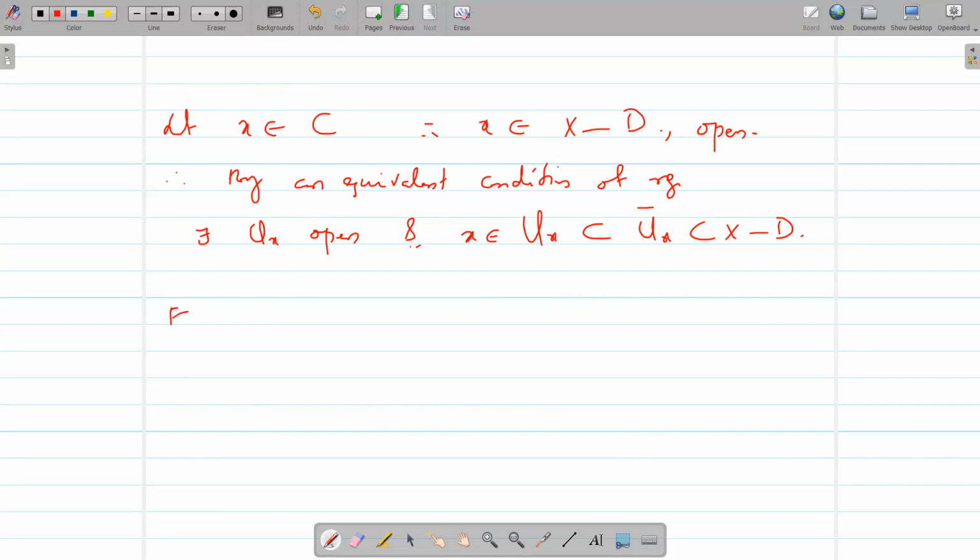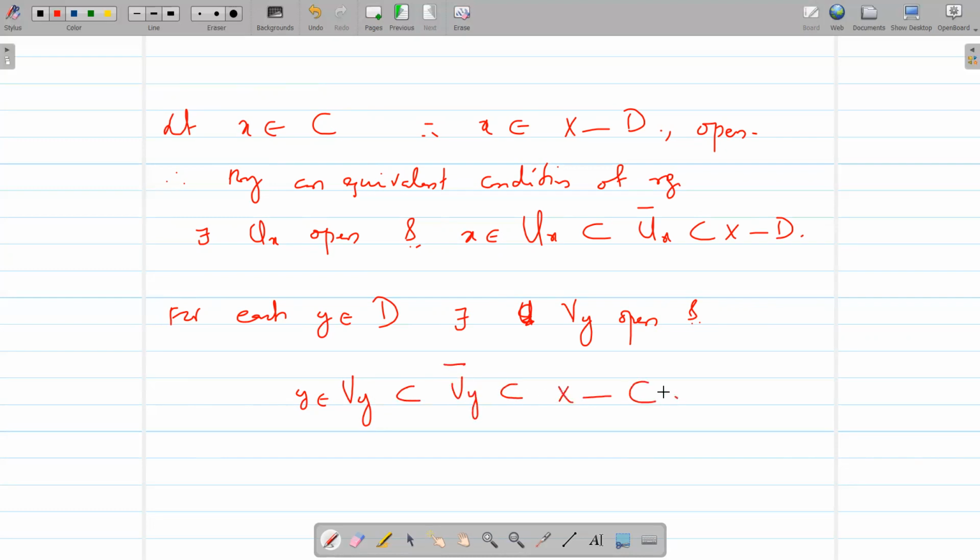Similarly, for each y belonging to D, there exists Vy open such that y belongs to Vy, which is contained in Vy closure, which is contained in X minus C. Now, consider this collection of all Ux, x belongs to C, and the collection of all Vy, y belongs to D.